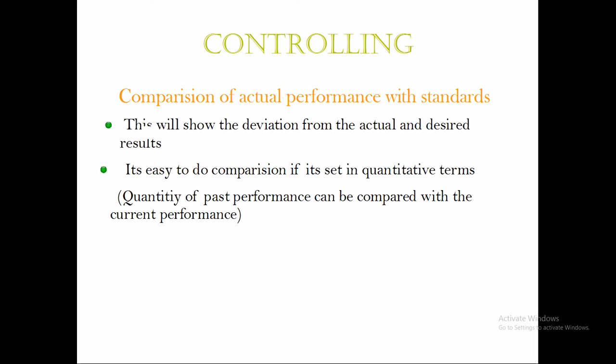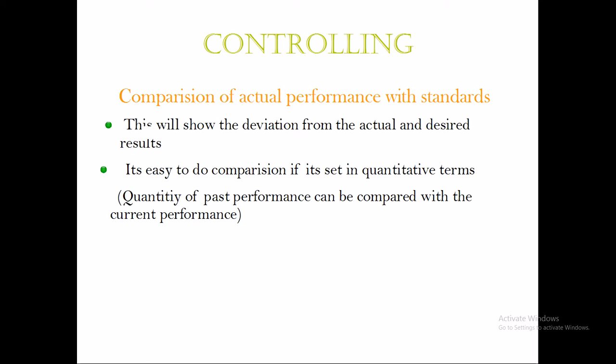So saying that we need to manufacture 900 units is a quantitative term. If we roughly say that we need to perform better, that's not a quantitative term, it's just vague terminology. So instead of giving vague terminology to the employees, if we set quantitative terms saying that we need to manufacture 900 units, then it will be easier for the employees to plan ahead.